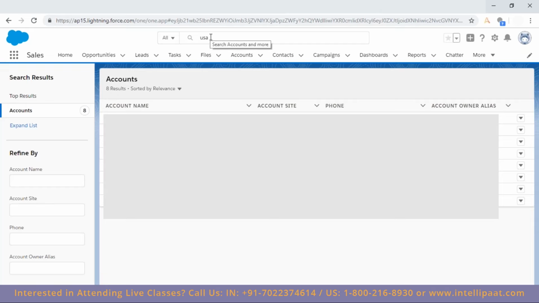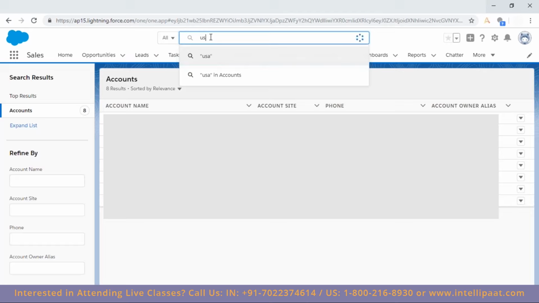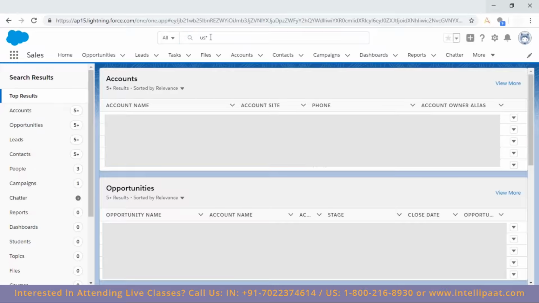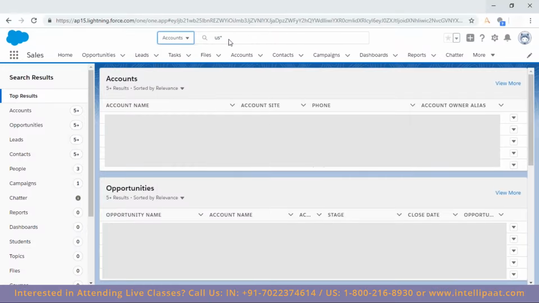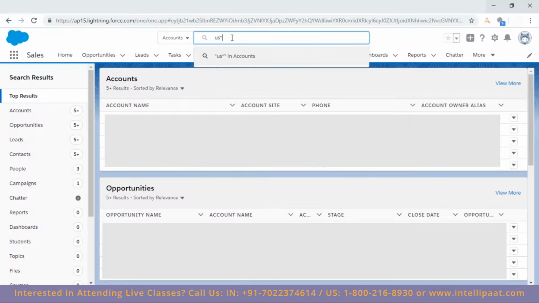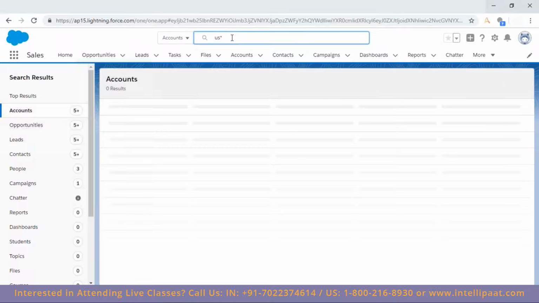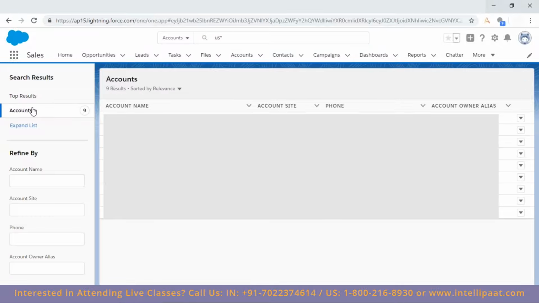If you want to go with a specific one, then you can make use of a wildcard character like star. That is possible. Enter, you would be getting results. If you want to go with a specific object rather than the entire org, then you can choose here a specific object. Next, I'm going only with account, and then I'm entering yes star, and then entering it. So it's showing only for account, not for other objects.